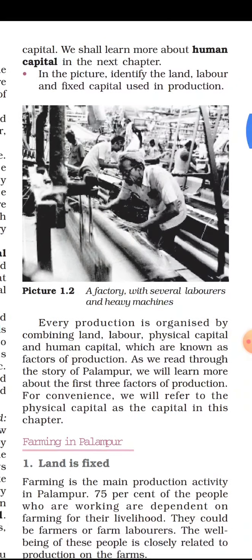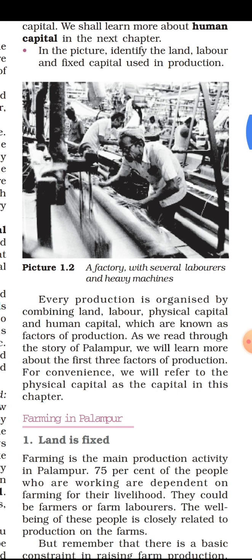Every production is organized by combining land, labor, physical capital and human capital. So in every production, these four requirements are there. Land is required for setting up the industry, labor is required for doing the work, physical capital as well as the human capital, which are known as the factors of production. So it can be a question: what are the main factors of production? Land, labor, physical capital as well as the human capital.